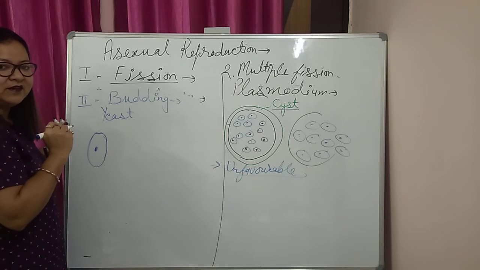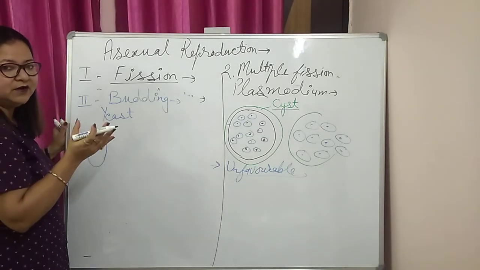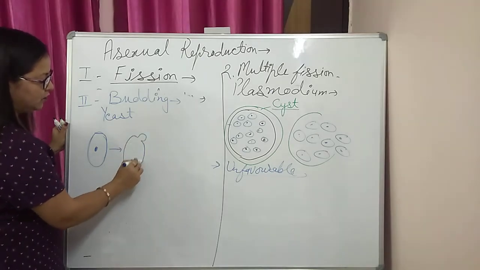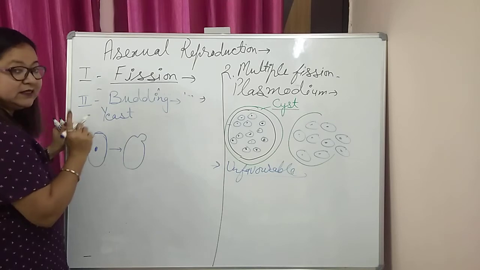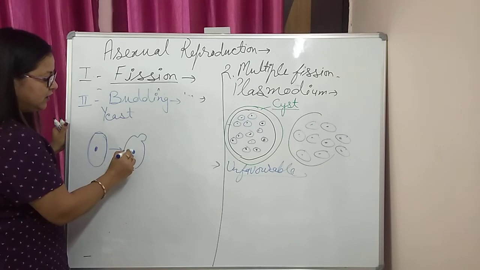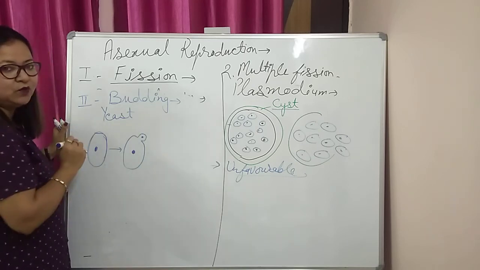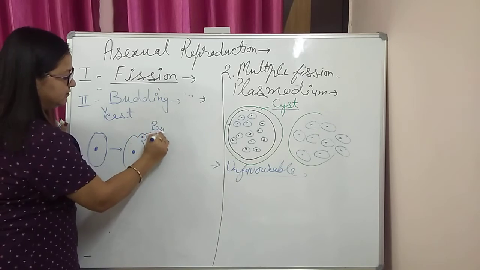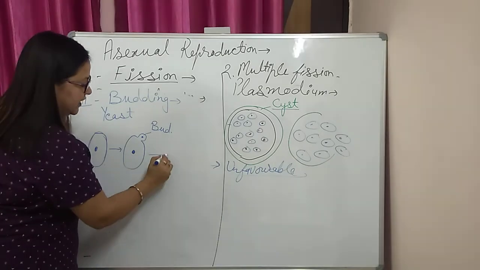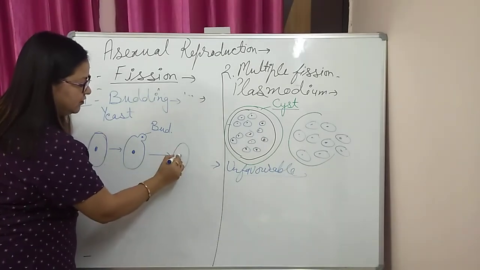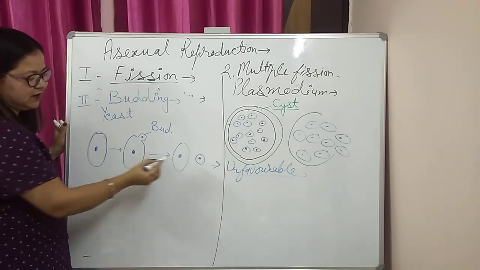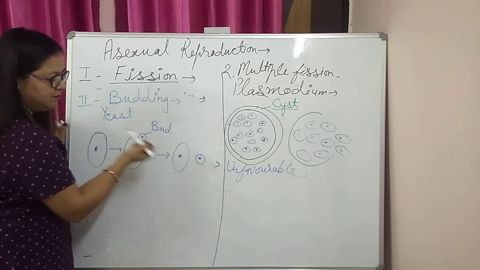in this case the first step is formation of a bud from the cytoplasm. We can observe a protuberance, a growth in the cytoplasm. Then it is followed by the division in the nucleus and one nucleus moves into this outgrowth that is called bud. This may detach from the parent. Then we have this parent cell and a new offspring. Here we can identify the new daughter cell and the parent one.